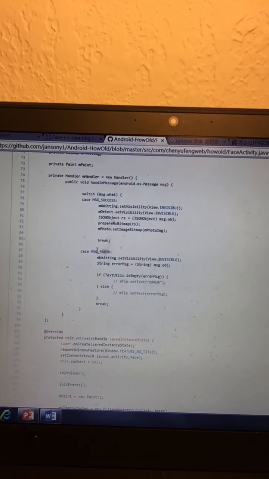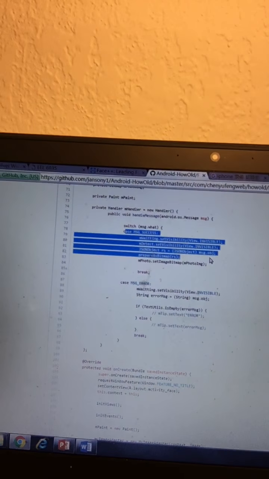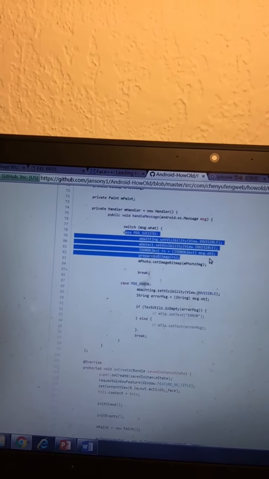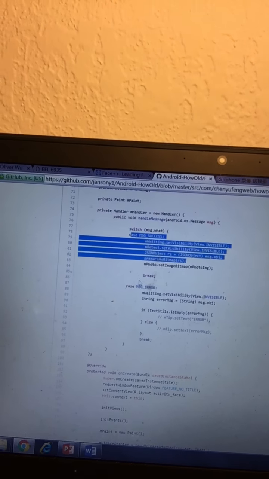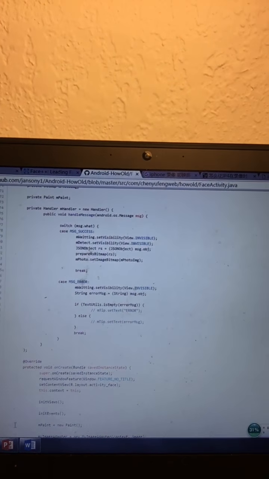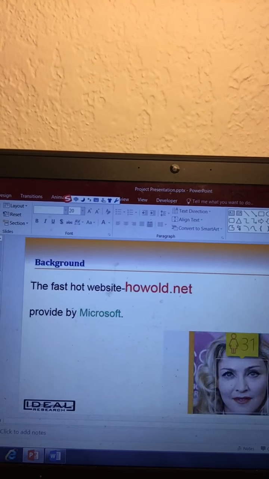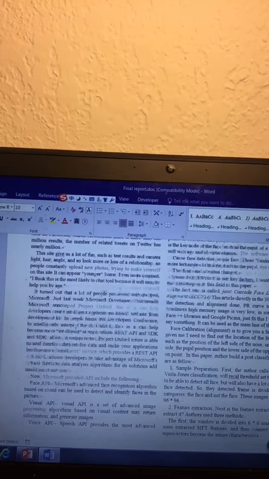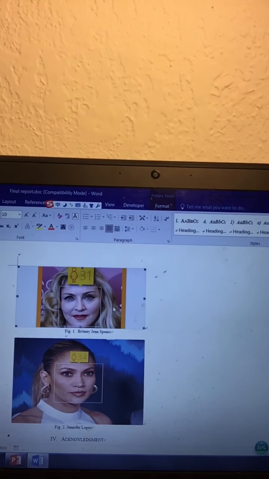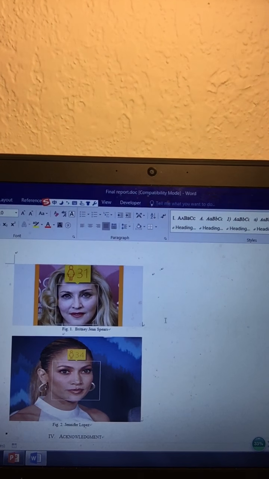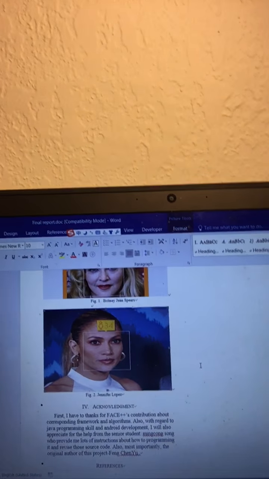When successful, it will display the picture with tags, ages, and male or female. Once there's an error, it will display an error on our Android app. Here are some examples: Brandy, as I said before, and also Jennifer Lopez.